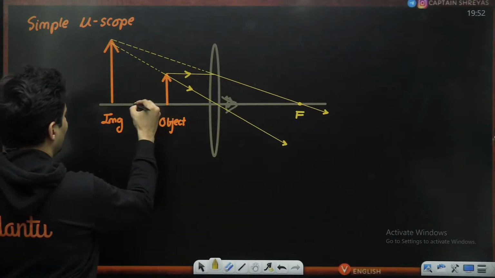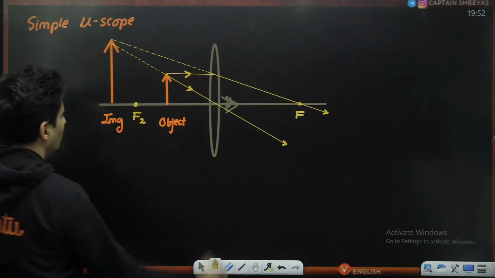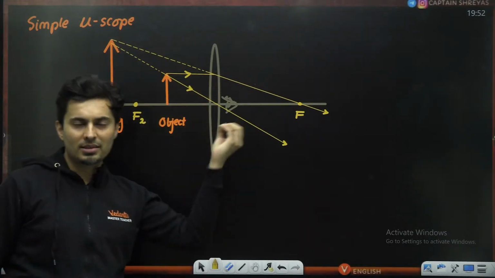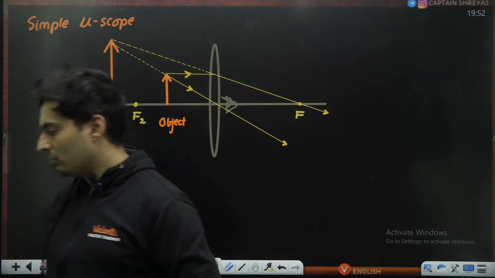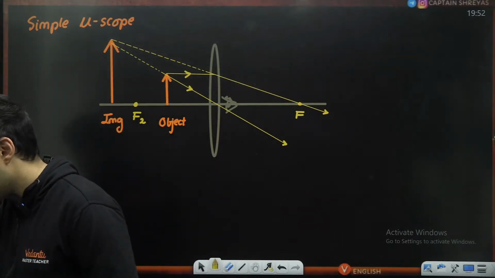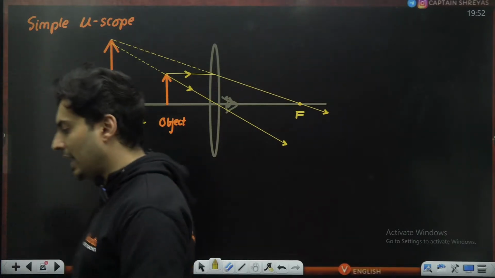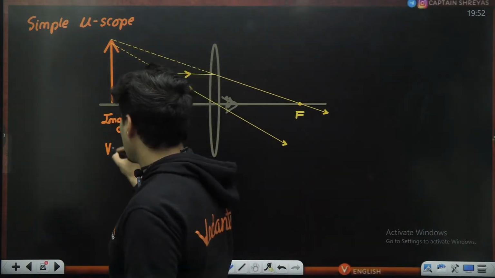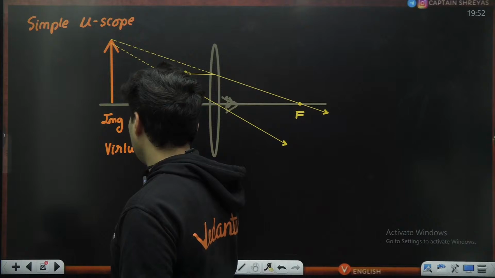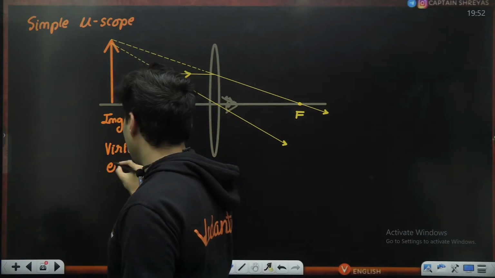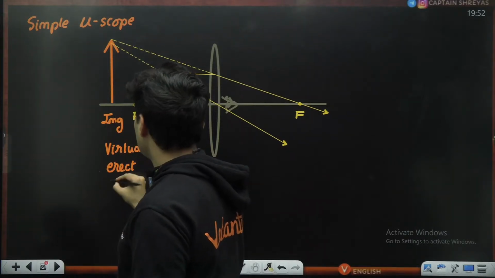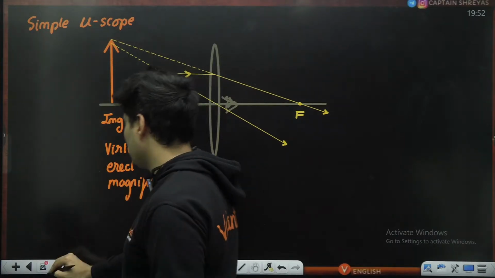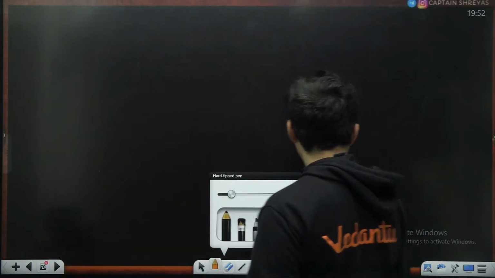And the secondary focus will be over here. This is F2, the secondary focus. So the object is before the focus and the pole. That's how it is. Great. So this is the ray diagram which you will be showing. This image is obviously a virtual image. It is also erect and it is also magnified in nature. You should know this. Then comes your compound microscope.